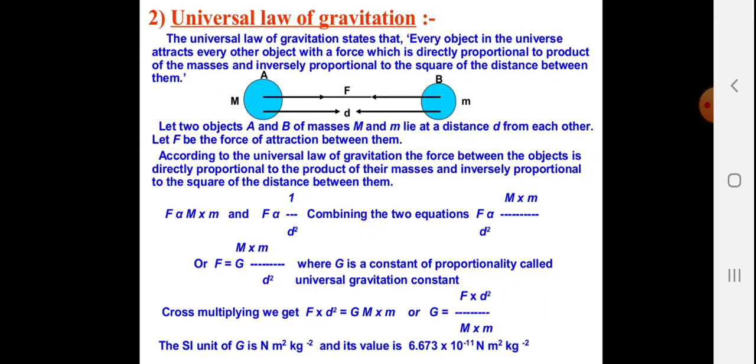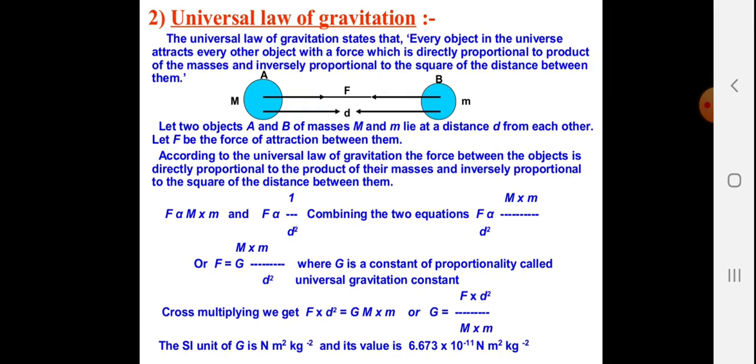Universal law of gravitation. The universal law of gravitation states that every object in the universe attracts every other object with a force which is directly proportional to the product of the masses and inversely proportional to the square of the distance between them. So let objects A and B, with masses M and m, lie at a distance d from each other. Let F be the force of attraction between them.